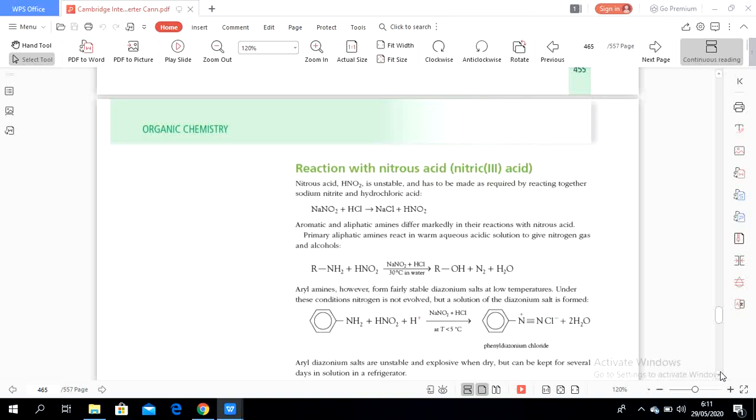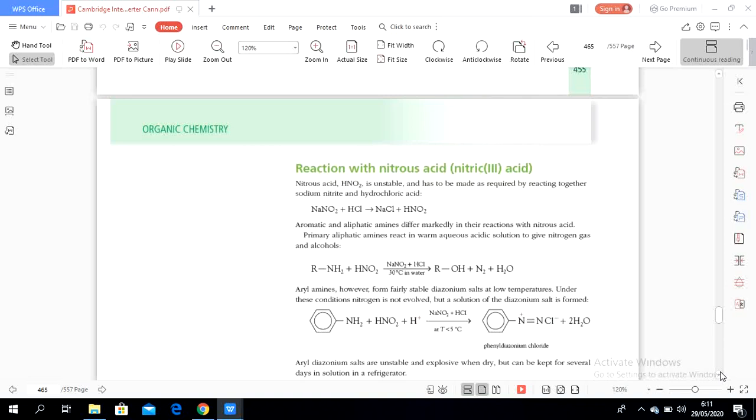Aromatic and aliphatic amines differ markedly in their reactions with nitrous acid. So in order to differentiate between aliphatic and aromatic amines, we have to use nitrous acid.